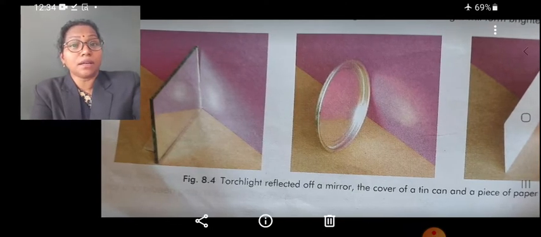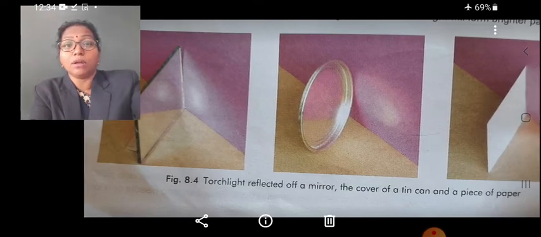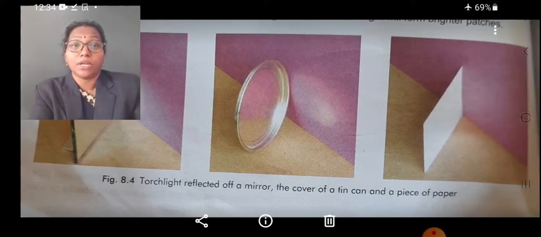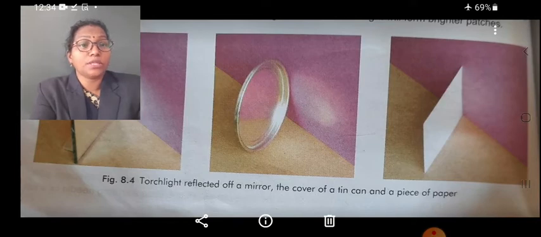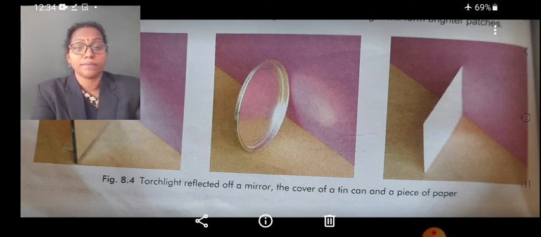You can see the reflected light on the chart paper or on the wall. Then we shine the torch on the cover of a tin can, and from this also we can see reflected light on the screen. Then we shine the torch on a piece of paper. From the paper also we can see reflected light falling on the screen.